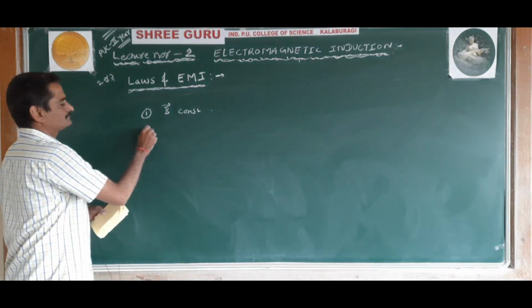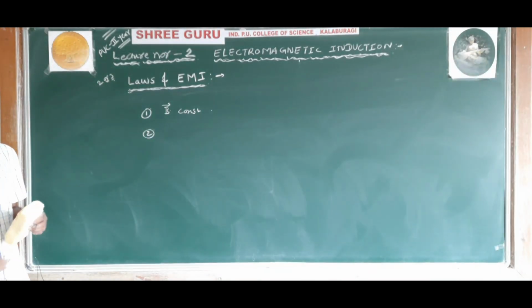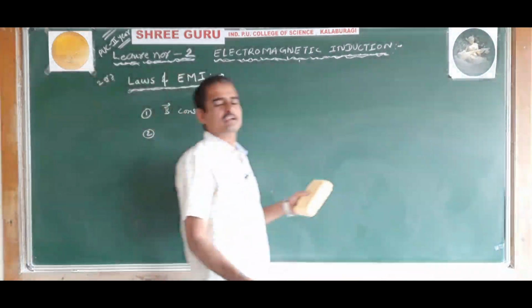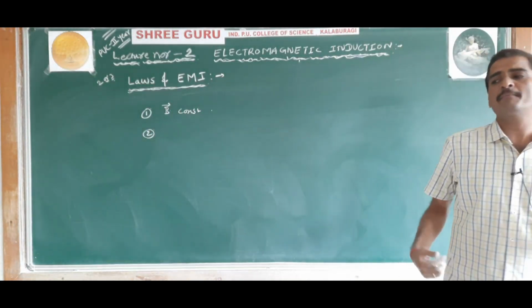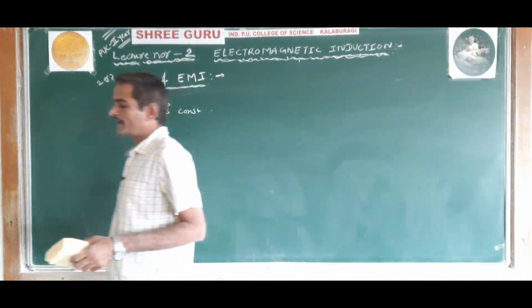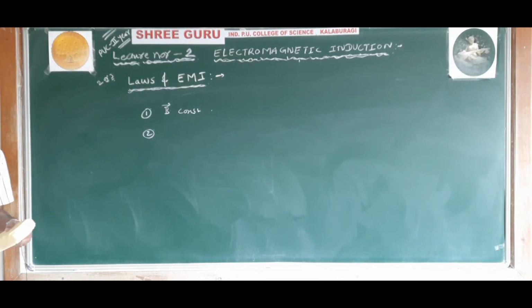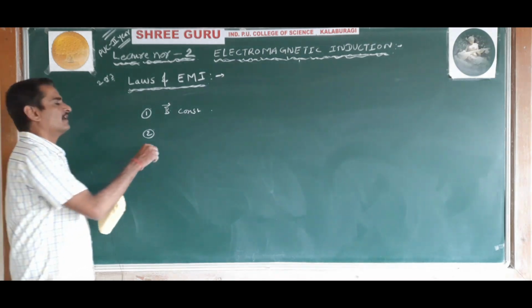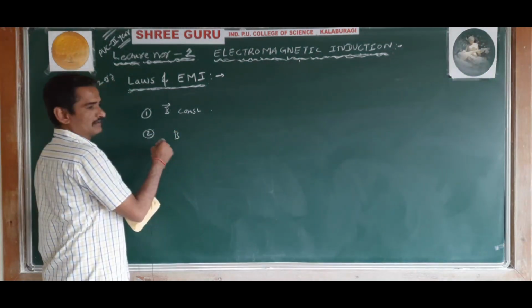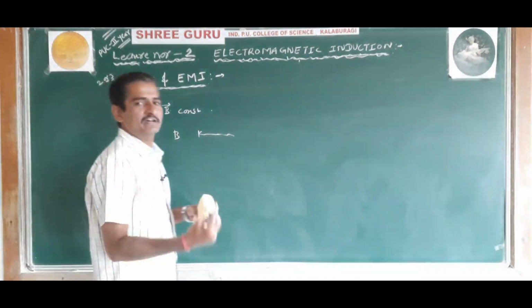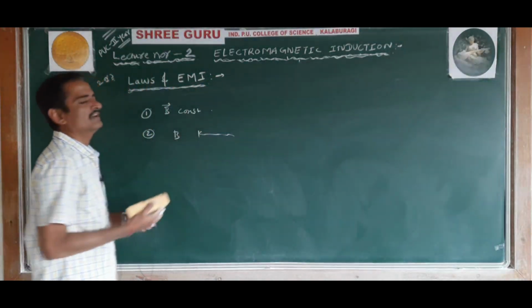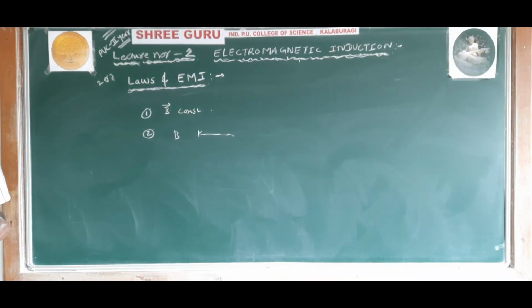And second one, keeping the conductor at rest and changing the magnetic field by increasing or decreasing it. So magnetic flux can be changed by changing the magnetic field and keeping the conductor at rest. So these two ways you can change the magnetic flux linked with a circuit.